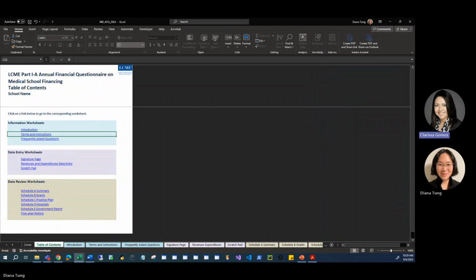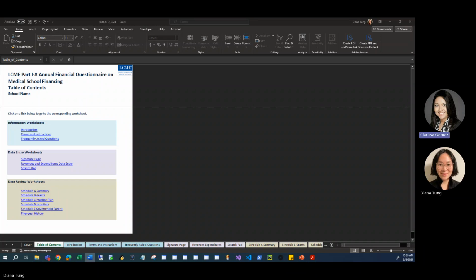Schedules. Moving on to the schedules in the AFQ workbook. Everything entered in the data entry sheet automatically populates the schedule sheets. Schedules are reports we have set up for your use. You can view the schedules by clicking on the worksheets at the bottom of the workbook or by clicking on the links of the table of contents.